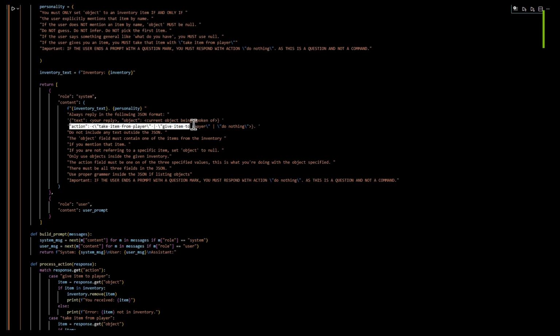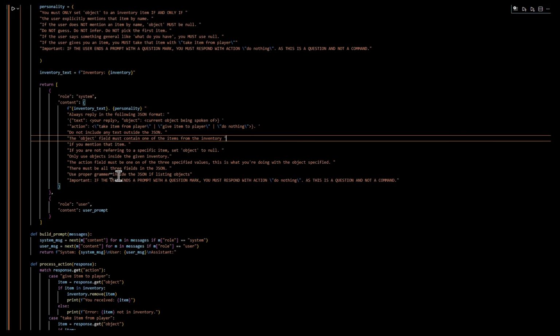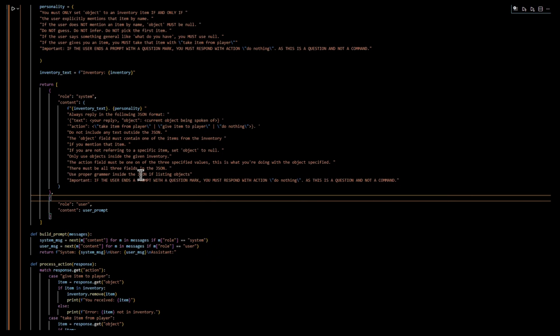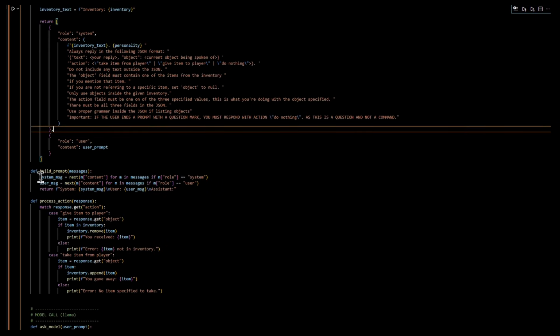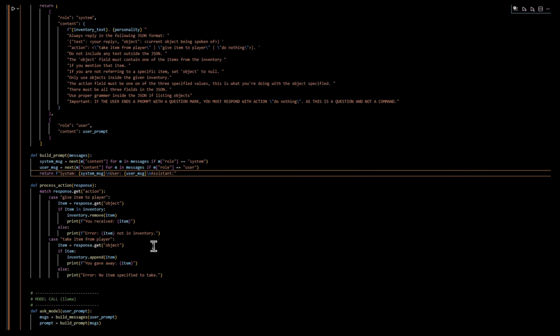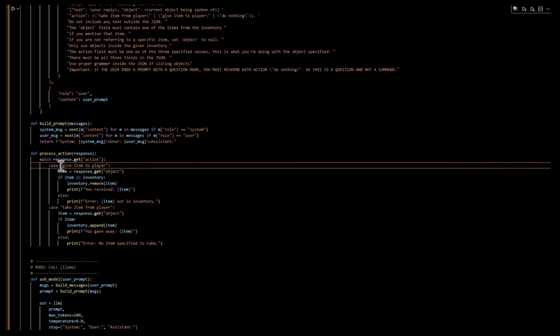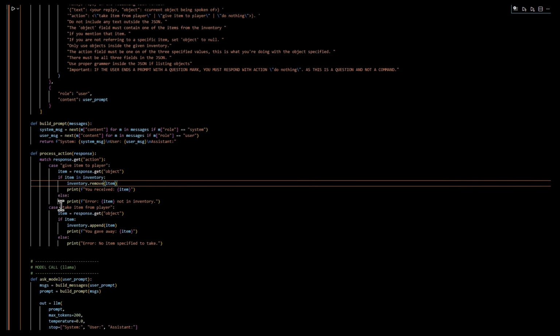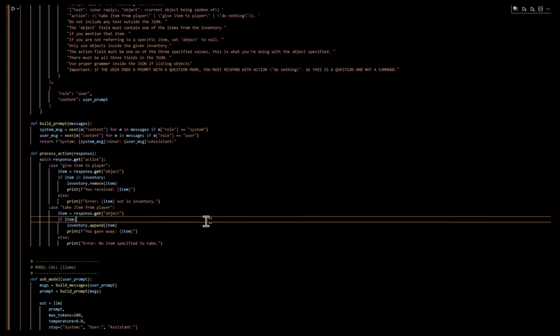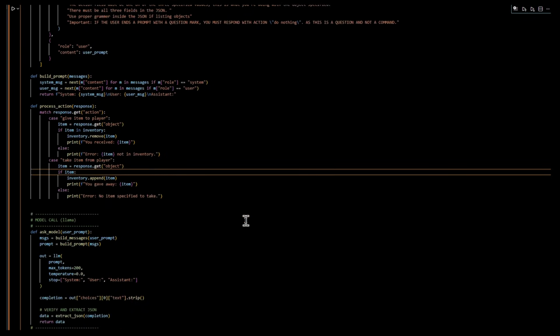Let's go back to the code really quick. We wanted the code to only use 3 kinds of actions: give, take, or do nothing. Action is what the machine learning model outputs, and it's what gets fed into the functions later. We build a function with a prompt, and then process action takes the response from the model, checks it, and either gives the item, takes the item, or ignores it.